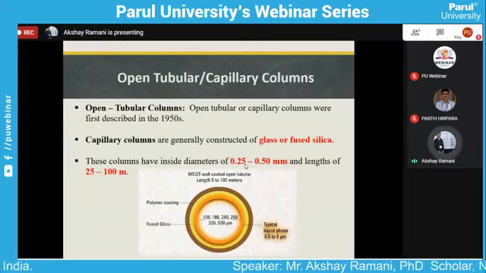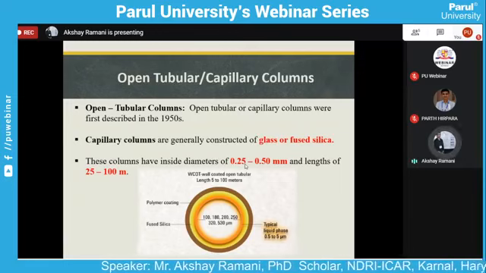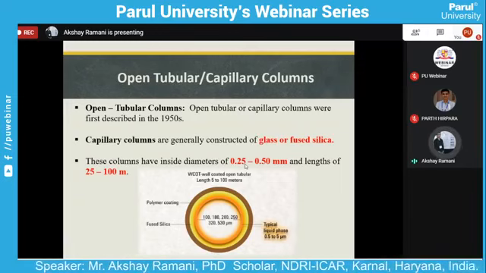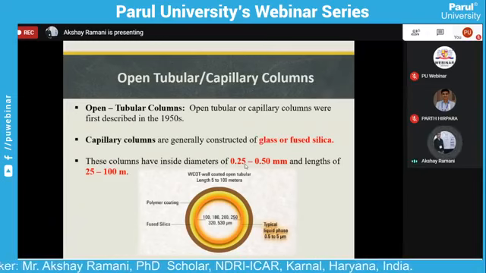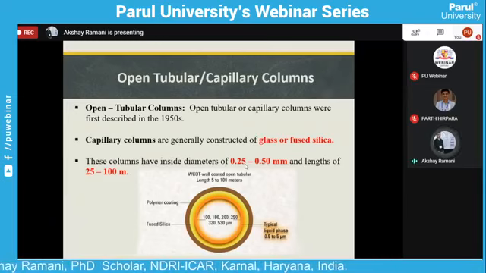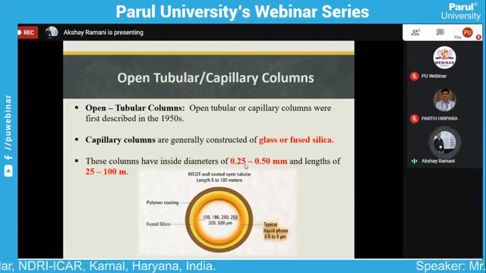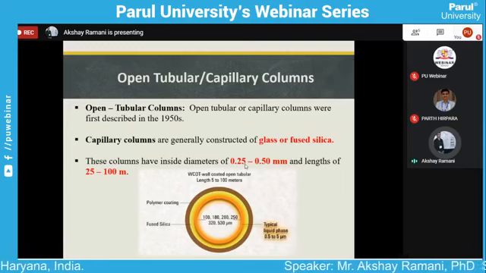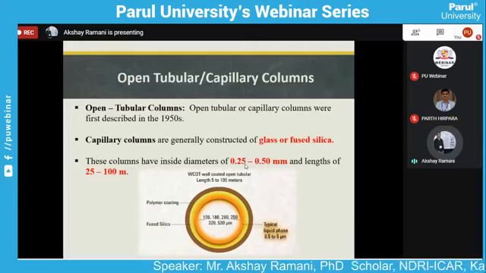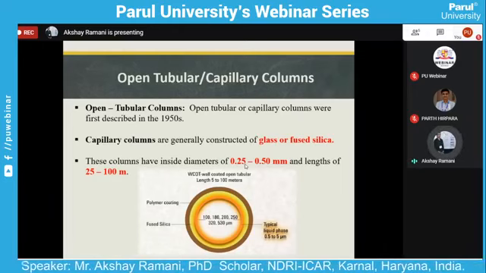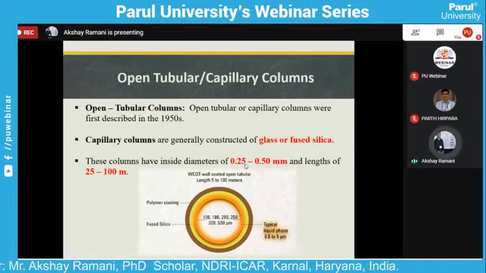In the figure we see the wall-coated open tubular column, 5 to 100 meters in length, which is the open tubular capillary column. The first layer is the polymer coating, the second layer is the fused silica used as a carrier, and the third is the liquid phase, typically 0.5 to 5 micrometers. The inner diameter is 100, 180, 200, or 250 micrometers. We can use different sizes for different diameters.